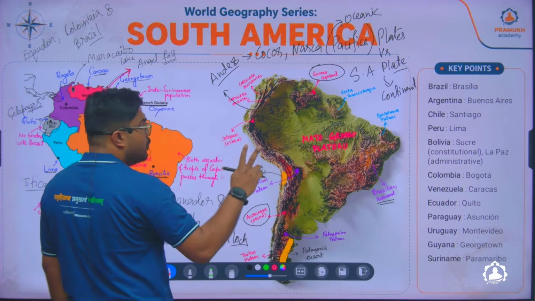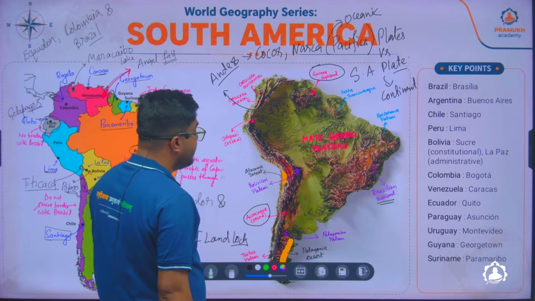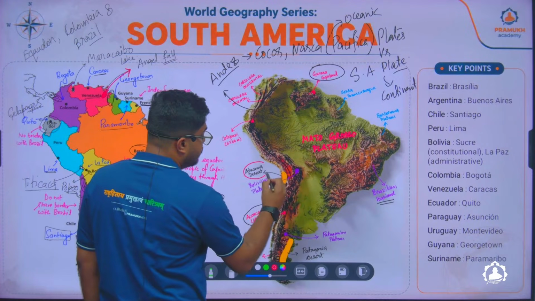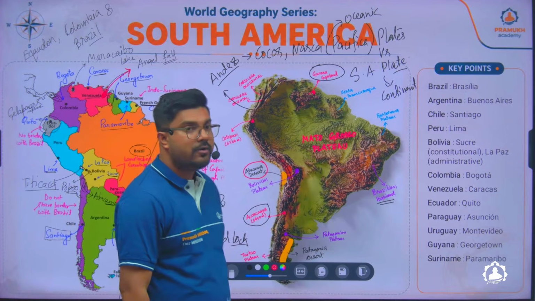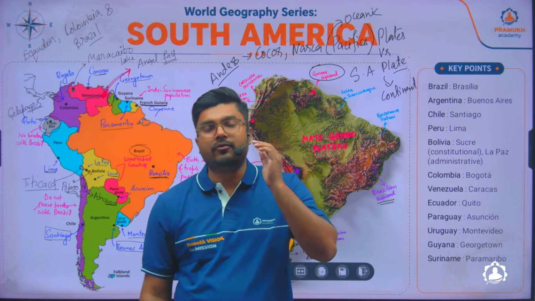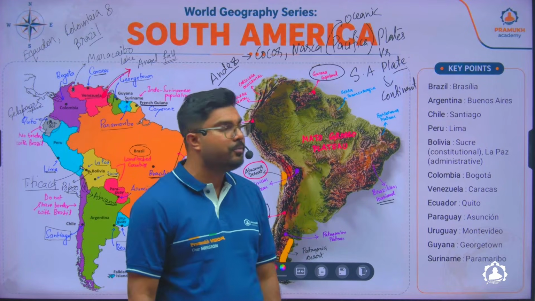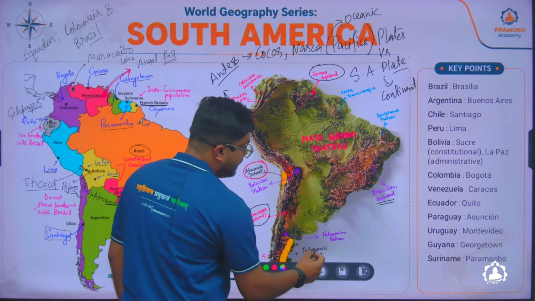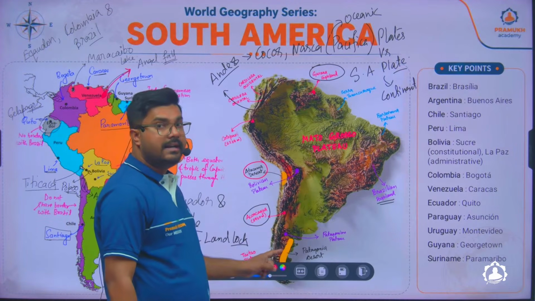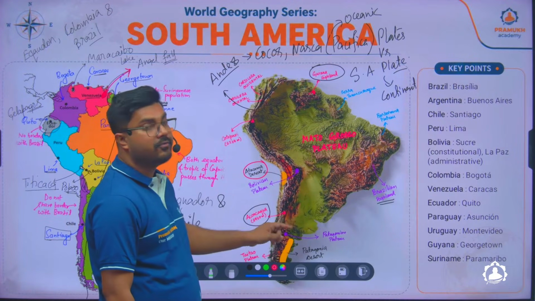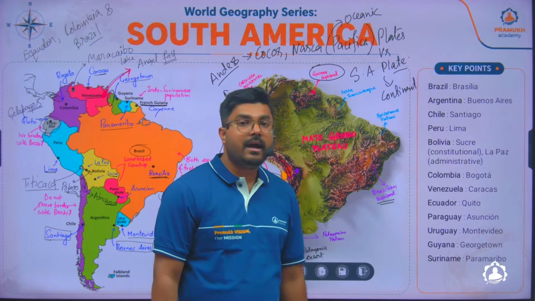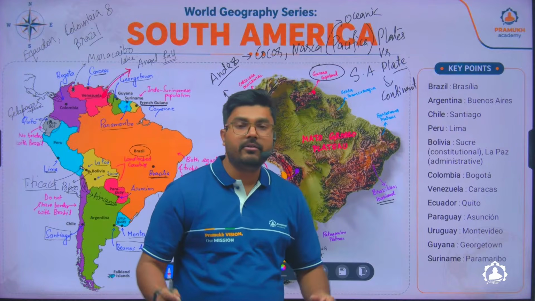Apart from this, there are two large landforms which are very popular and unique in South America. One is this Atacama Desert, which I have already told you about, and this is one of the driest deserts of the world, where there was no rainfall for a continuous 400 years at one point of time. And then you have the Patagonian desert, which is a cold desert, and it's the largest cold desert of South America.